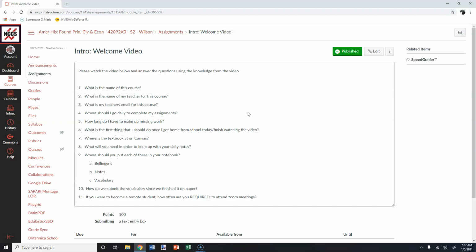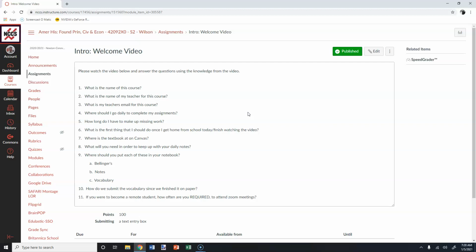I will tell you that they're going to start at a 75 for a certain period of time, and that's deemed by me. Once it gets to a certain point, I'm going to mark it down to a 60 if I feel like you just never did it, and then you're turning it in weeks late. I'm not going to give you full credit for something that's weeks late. You need to turn in your work on time. There will be penalties, like I said, for missing work.